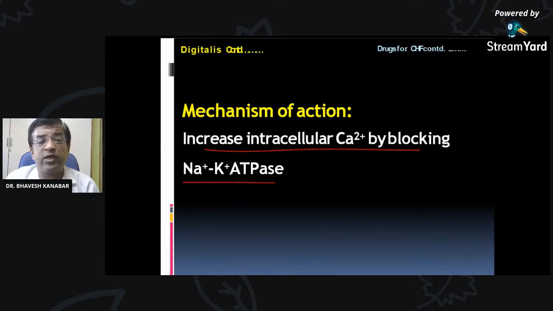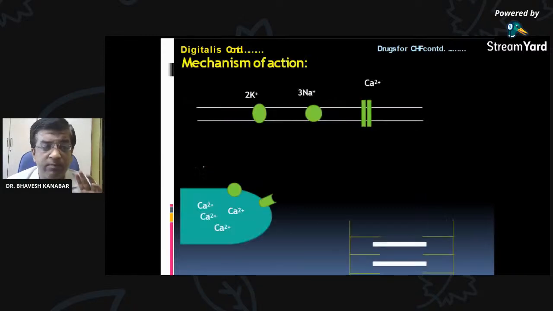As you know, for increasing force of contraction, calcium is needed. So this drug helps in increasing intracellular calcium ion. How? By blocking the sodium potassium ATPase pump in cardiac myocytes. So that is very simple.